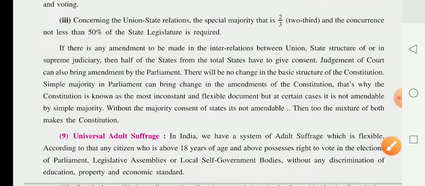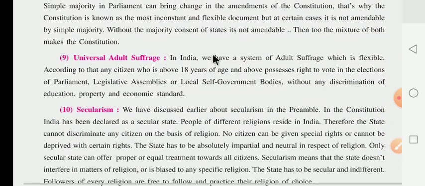A simple majority in Parliament can bring changes in the amendment of the Constitution. If any party has a simple majority in Parliament, they can amend the Constitution. But here, any party will not change the basic structure of the Constitution, and that's why the Constitution is known as the most inconstant and flexible document.